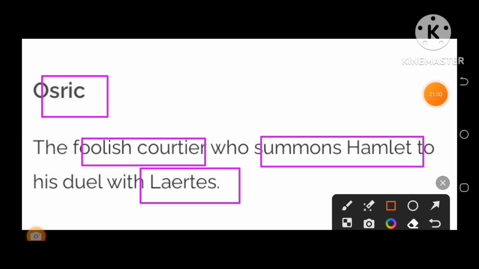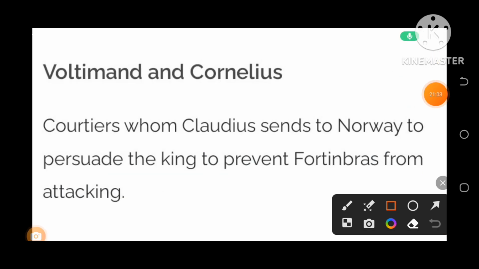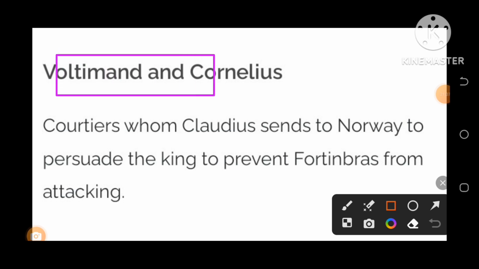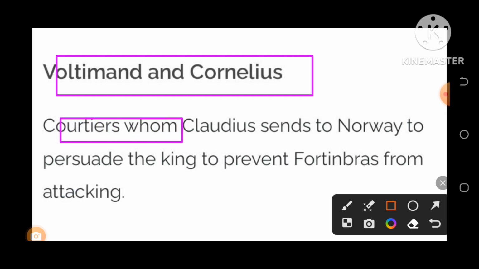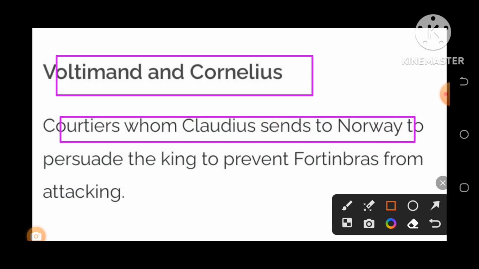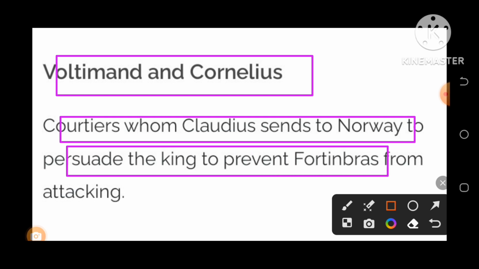Next one is Voltimand and Cornelius. These two characters are also very important. They both were courtiers whom Claudius sent to Norway. For what? To persuade the king to prevent Fortinbras from attacking. Who is Fortinbras? The prince of Norway who wants to take revenge for his father, Fortinbras.